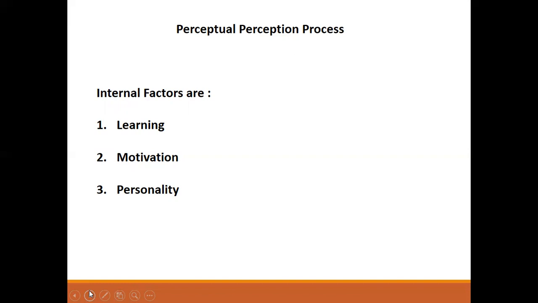So in the case of learning, learning creates an expectancy in an individual, and expectancy makes him see what he wants to see. Among internal factors, learning may play the single biggest role in developing a perceptual set.